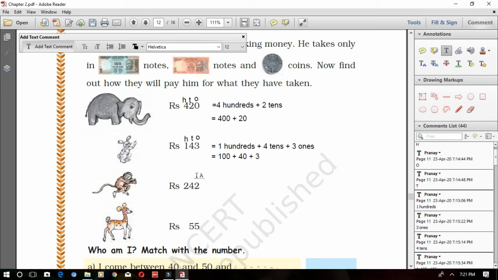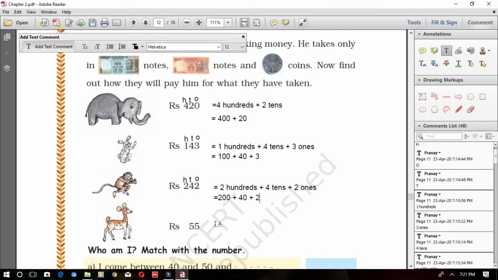So what did the monkey buy? What is the money he has to pay? He bought bananas for 242 rupees. So now find the numbers and their places. 2 is in ones place, 4 is in tens place, and the other 2 is in hundreds place. Expand this number also. How will we expand it? 2 is in hundreds place, so write 2 hundreds plus 4 tens plus 2 ones. What is the other way to expand? 2 hundreds are 200 plus 4 tens are 40 plus 2 ones are 2.